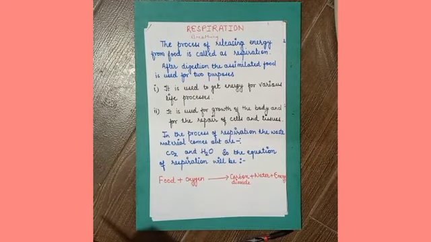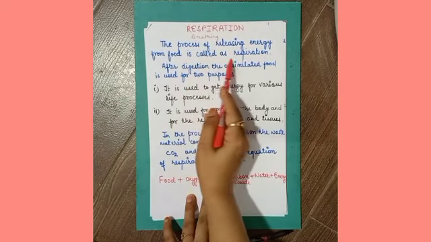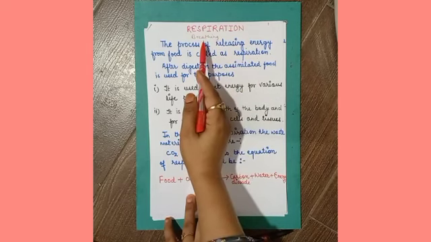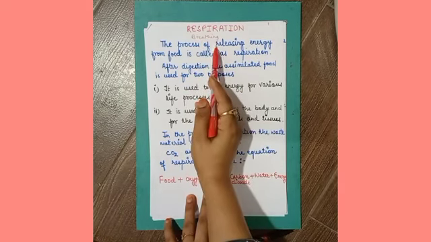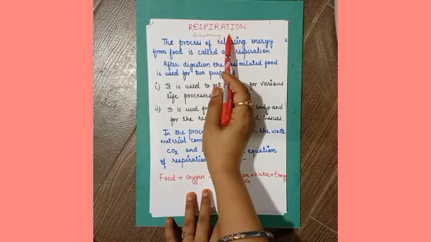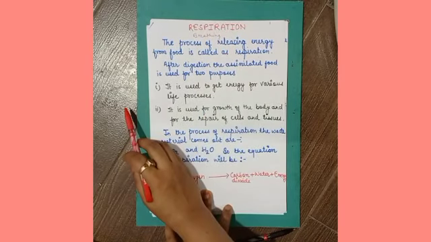Today's topic is respiration. Respiration is defined as a process of releasing energy from food. Actually, children get confused between breathing and respiration. They think that breathing and respiration are the same, but actually breathing is a part of respiration.